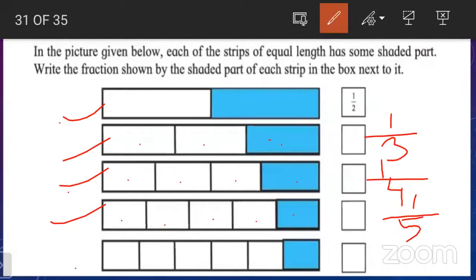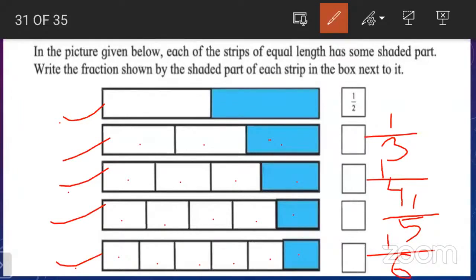Next, look at the last strip. In how many parts is it divided? 1, 2, 3, 4, 5, and 6. So let us write here 6. And out of those 6 parts, how many parts are colored? Only 1 part. So here you can see the numerator of each fraction is only 1.